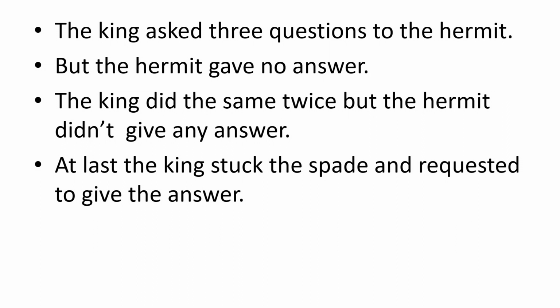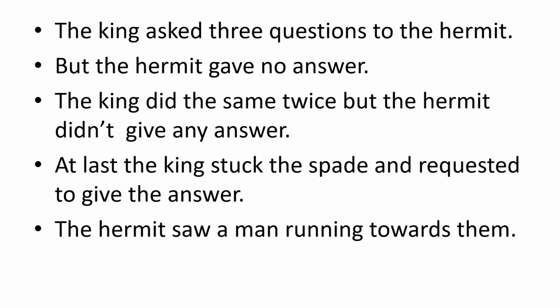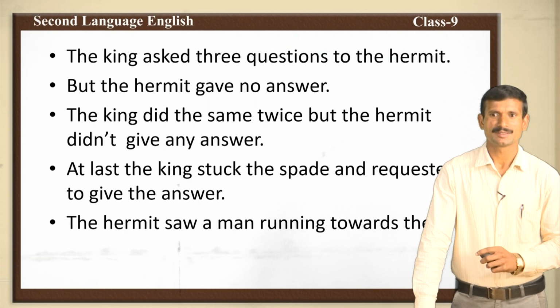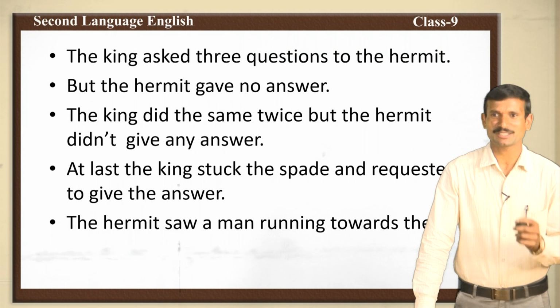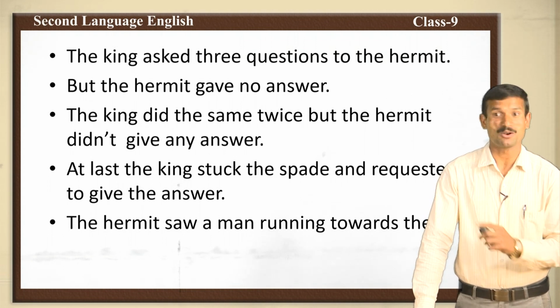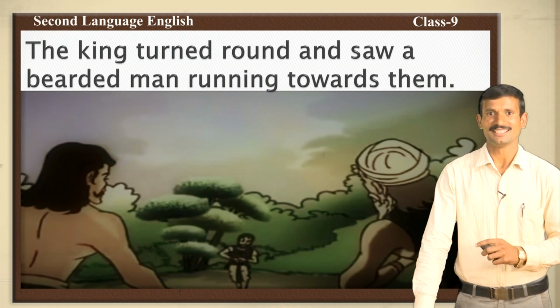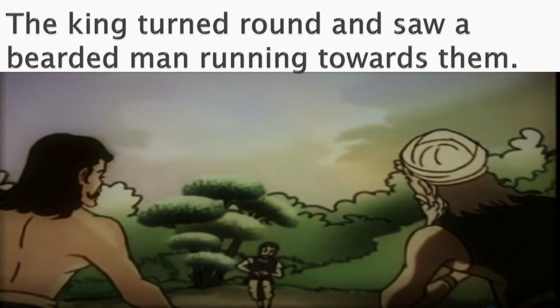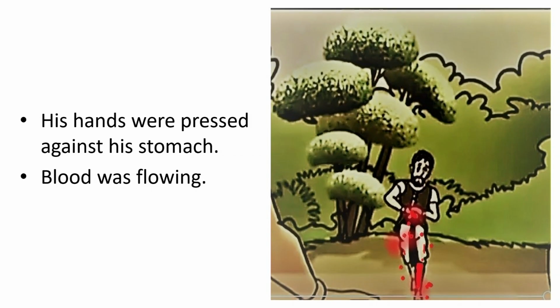Good. Next, the hermit saw a man running towards them. Who was the man? What happened to the man who answered the king's questions? These are the questions we should discuss now. The king turned round and saw a bearded man running towards them. Who is that man?